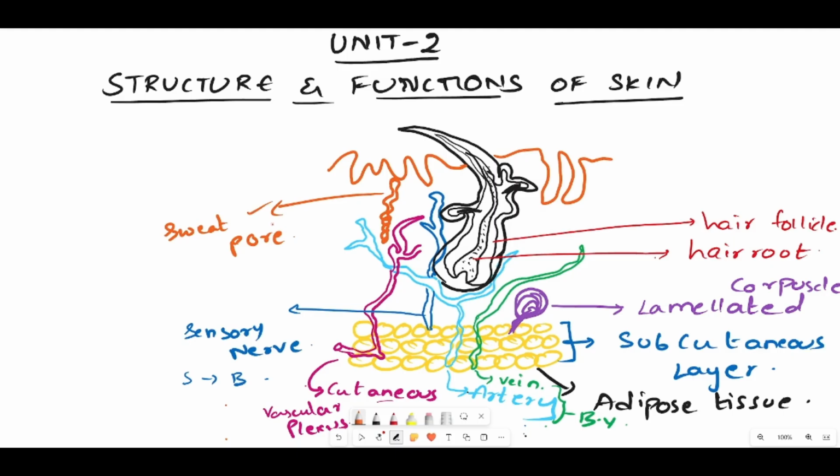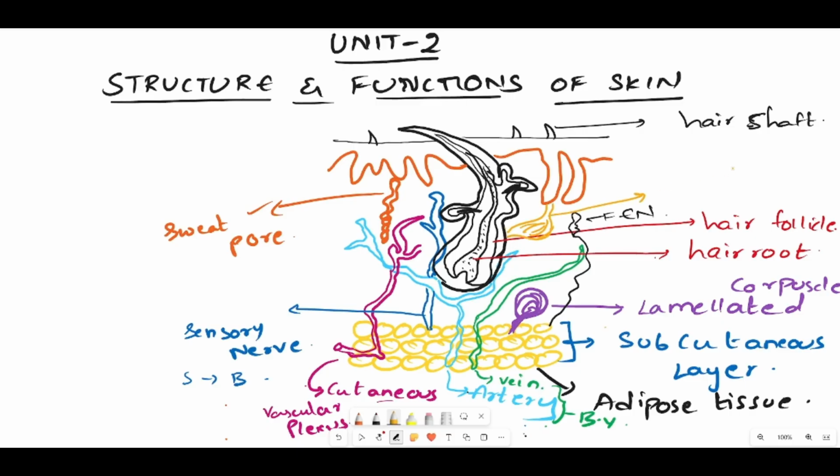This part we will be calling a sweat pore. That is useful for thermoregulation, and it is also useful for removing waste from the body. This uppermost part we will be calling the hair shaft. Apart from this, we will also have some free ending nerves. Free ending nerves will be there.